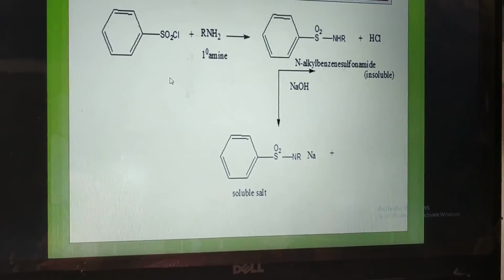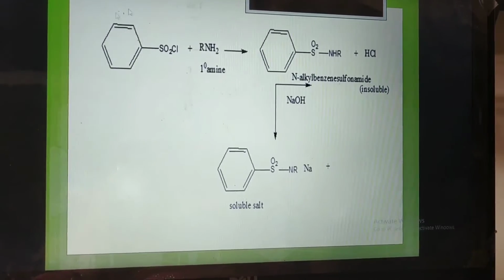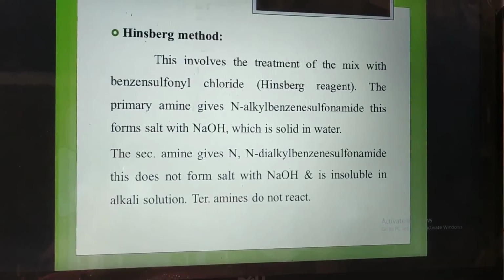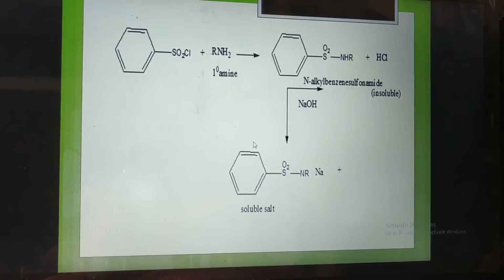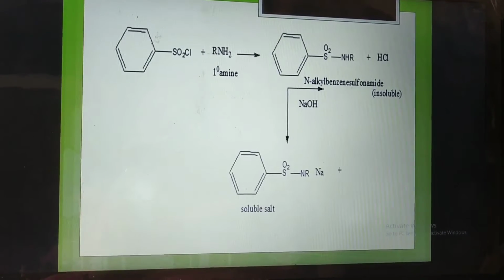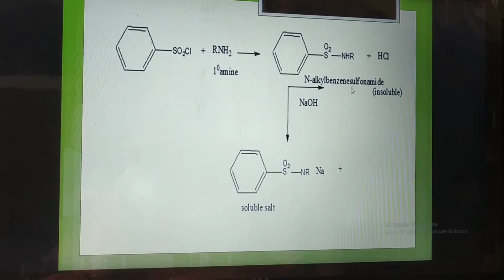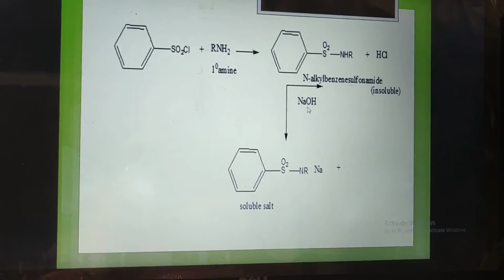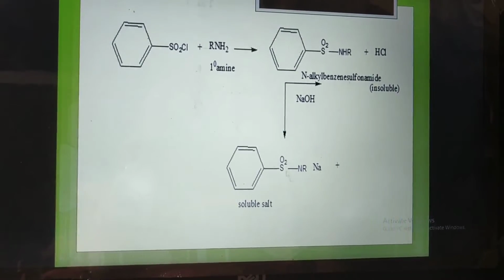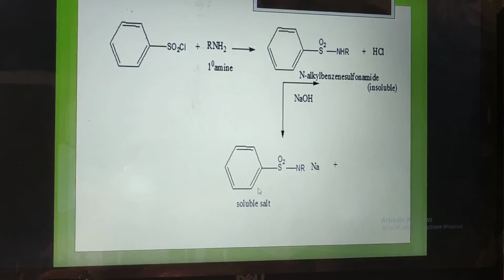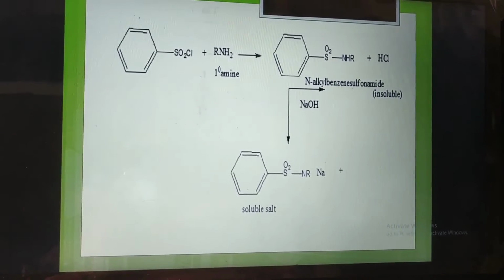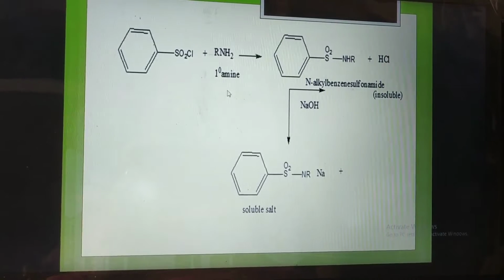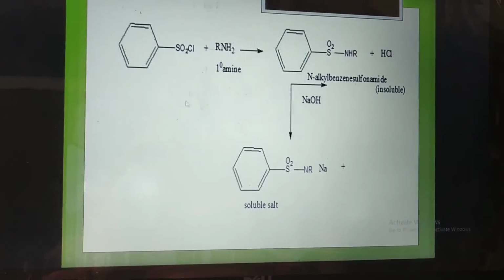Here is the first reaction, for primary amine. Benzene sulfonyl chloride reacts with primary amine, forming N-alkyl benzene sulfonamide. When it reacts with NaOH, it forms a salt, which is soluble in water. The final product is the soluble salt, which means the presence of the primary amine in the compound.